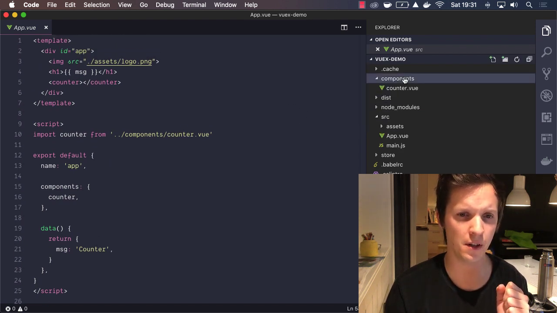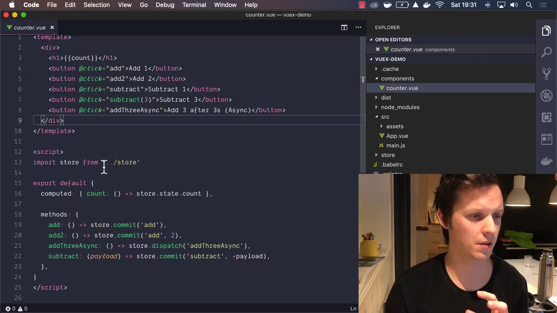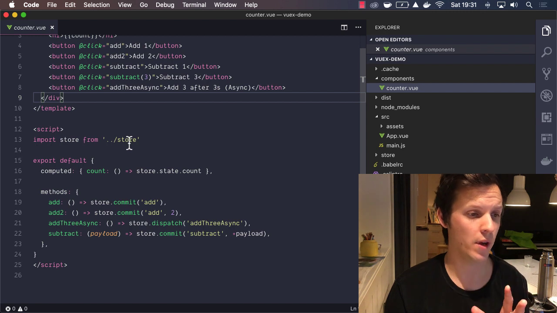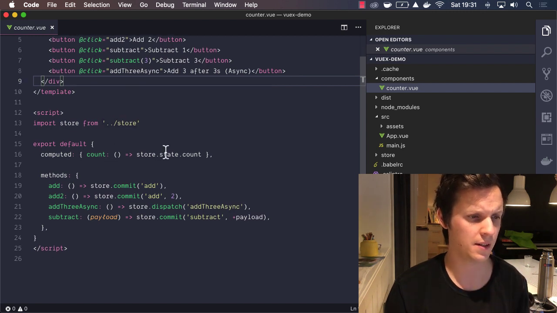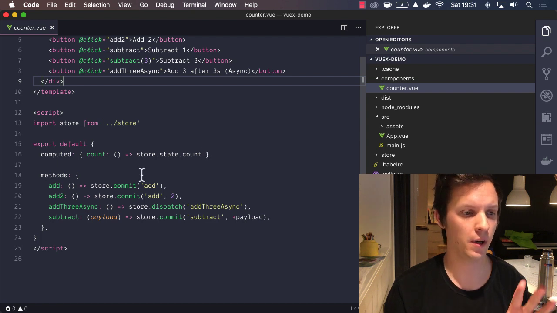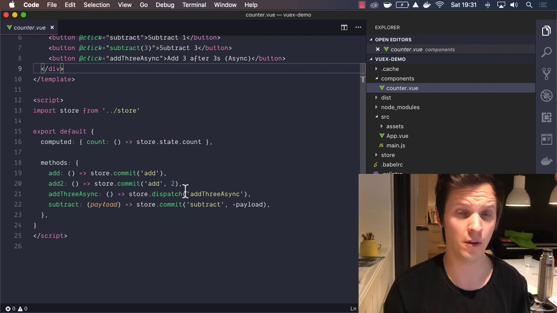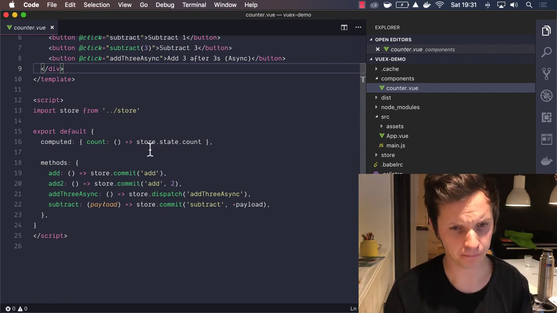And the counter is inside components. And it has the clicks, as you saw. And it imports the Vuex store. It puts that state within a computed. Like, I don't know Vuex that much, but I find this a little bit weird. And then we have the methods, where some of them do commit and some of them do dispatch.